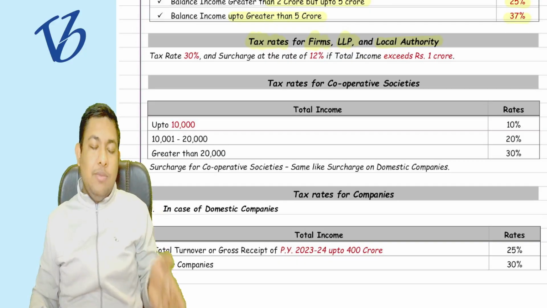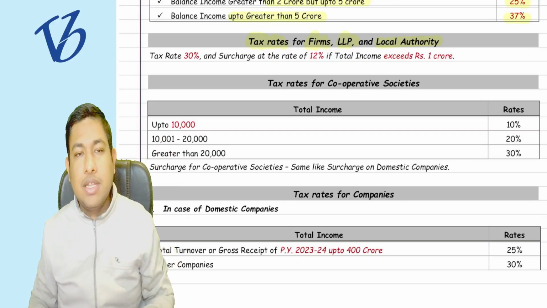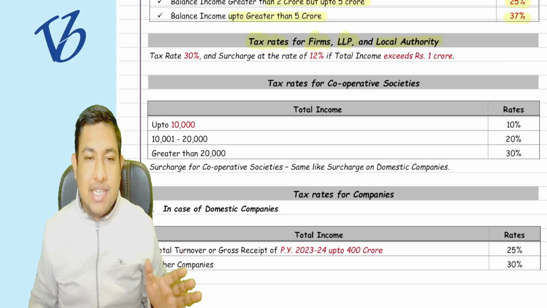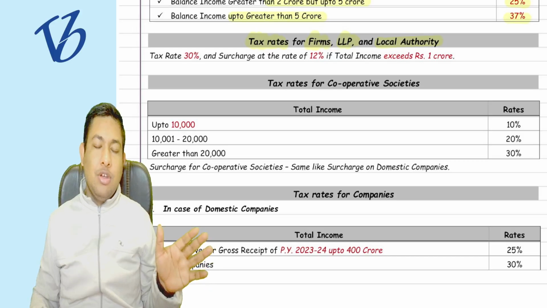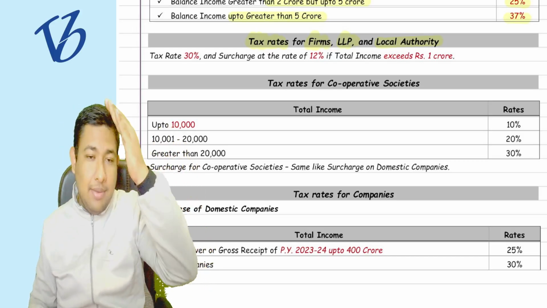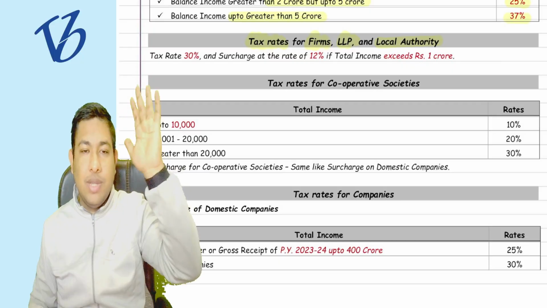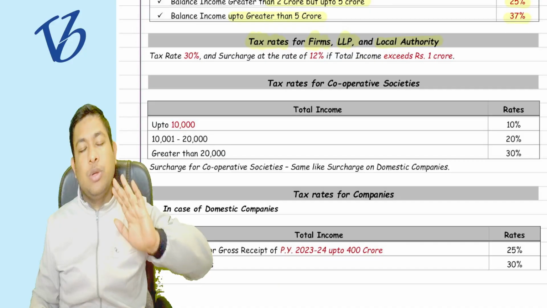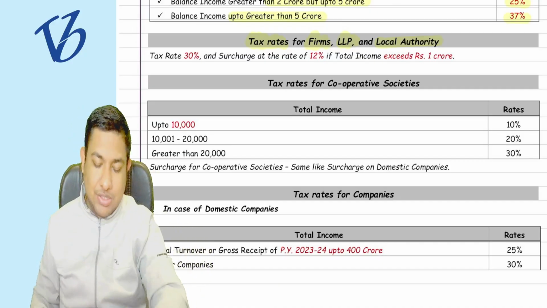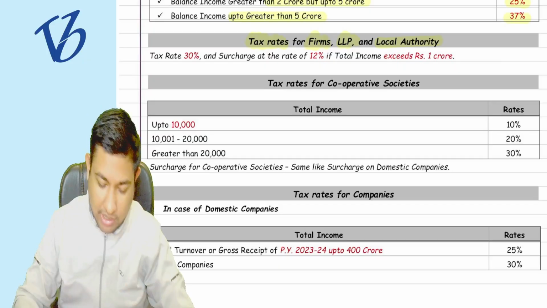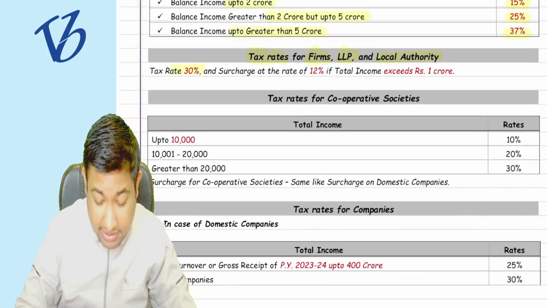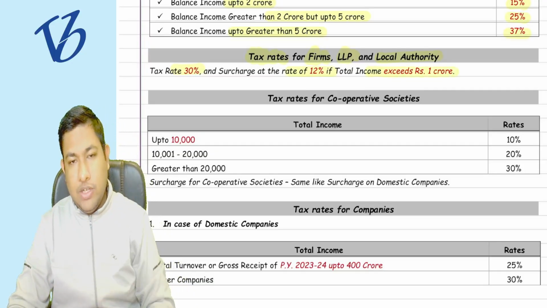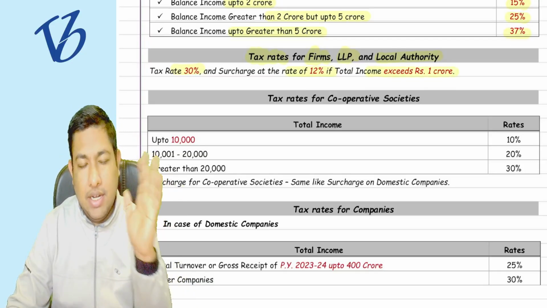It is not a slab rate, it is a blanket rate of 30%. So the tax rate is 30%, surcharge 12% if the total income exceeds 1 crore rupees. This is how simple it is.